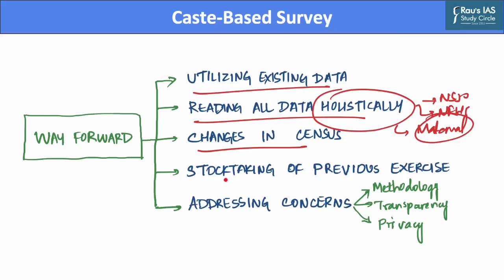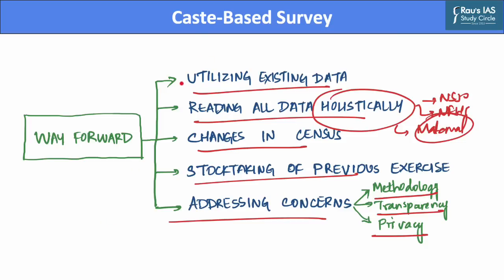Additionally, there is a need for stock taking of previous exercises, as it will help us learn the changes that are necessary in the conduct of census exercises. Further, there is a need to address concerns associated with the census exercise, such as issues related to methodology, relevance of the census exercise, dissemination of census data, transparency mechanism, and ensuring the privacy of such data. It needs to be taken seriously in order to make the census exercise more effective.